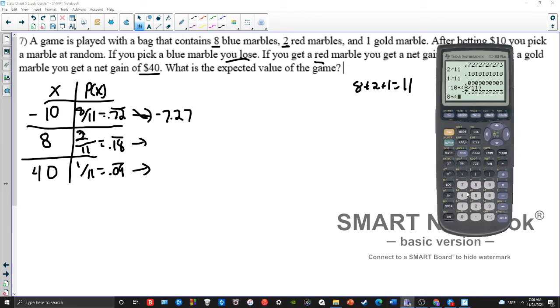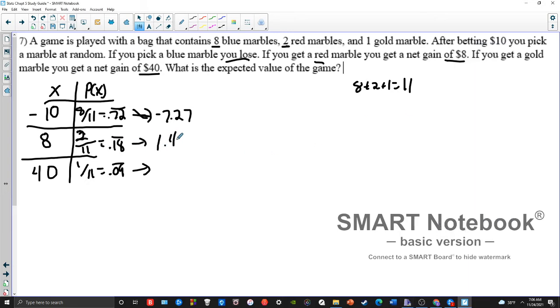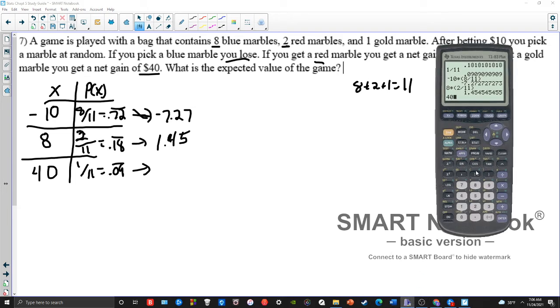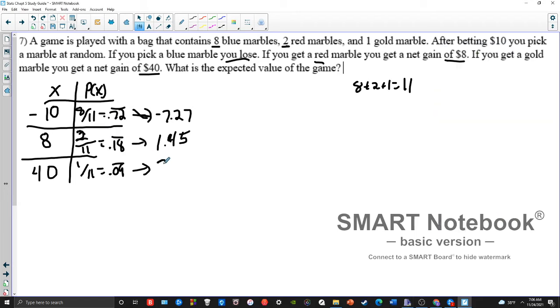8 times 2 out of 11. Again, you can do the decimal if you want to. I'm just doing the fraction here because I like more precise answers. 1.45. And then 40 times 1 out of 11. We get 3.64, because we'll round that last 3 up. And so then we're going to add all these answers together to get my grand total average.